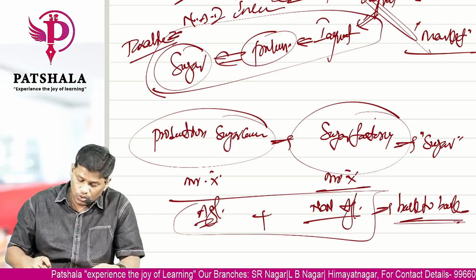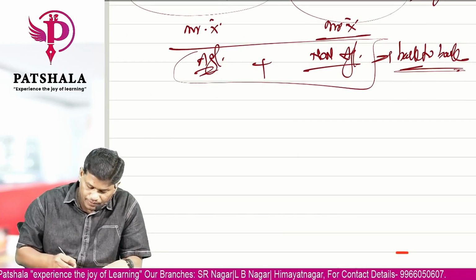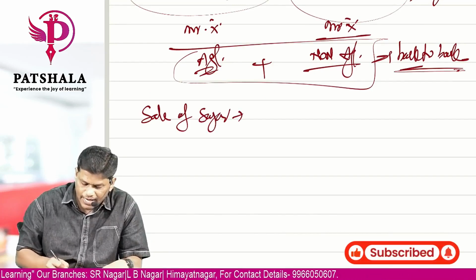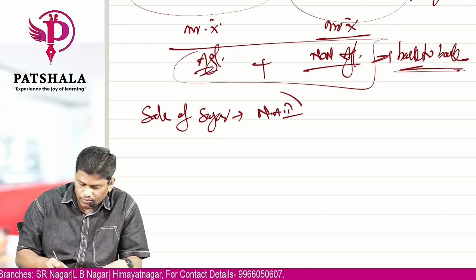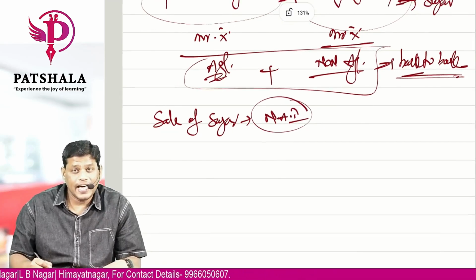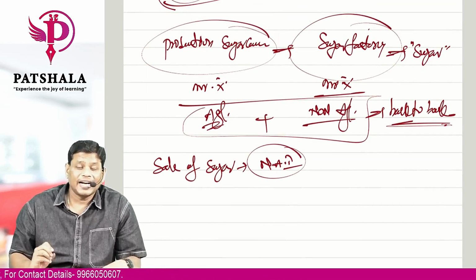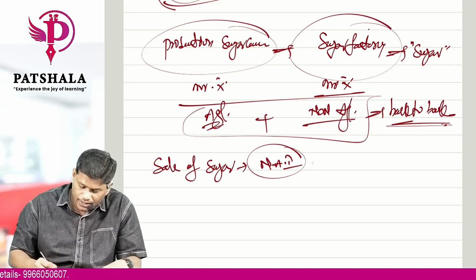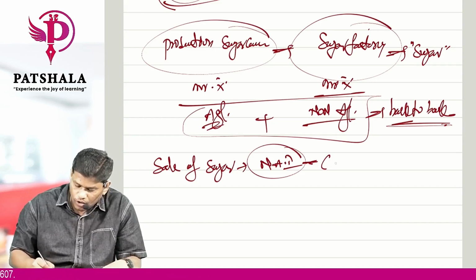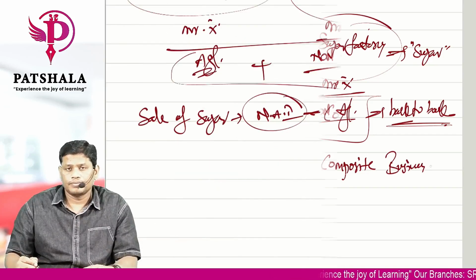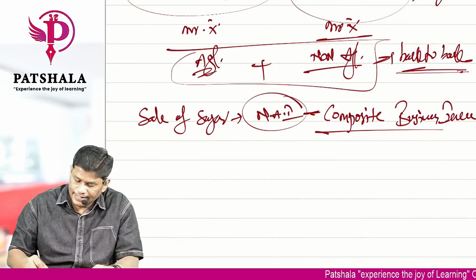So what do you do? Now when he is selling that sugar, the sale of sugar can be said to be non-agricultural income. But we are missing the agricultural income also. So what did the law say? This is a composite business income.